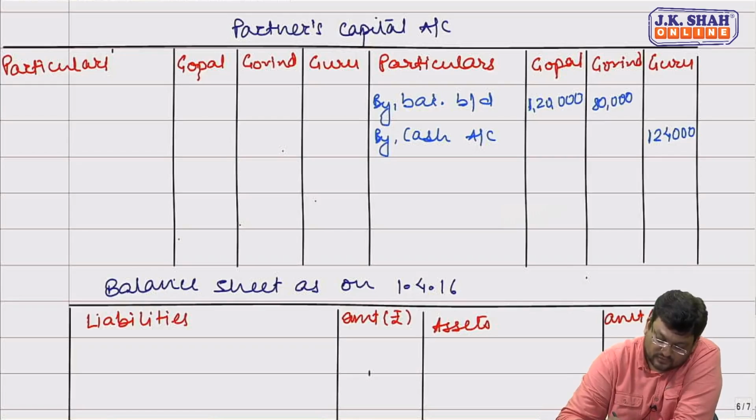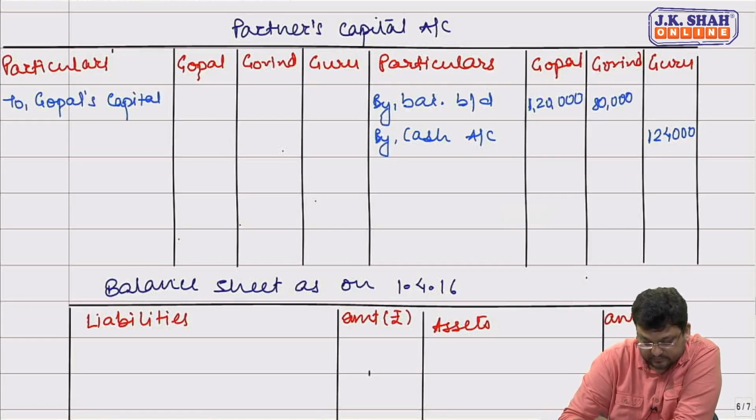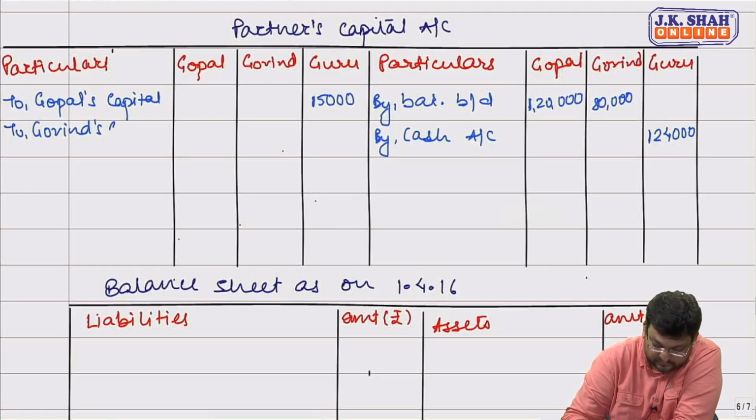For treatment of goodwill, entry is Guru's capital debit to Gopal's capital, 15,000, to Govind's capital, 9,000.